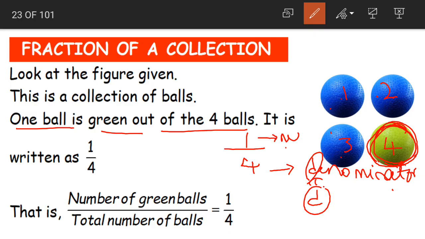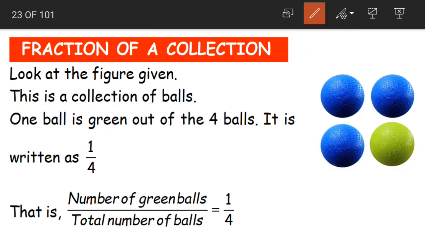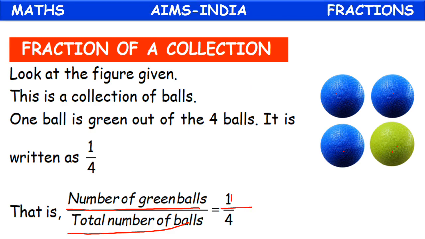Yes, it is written as 1 by 4. The fraction for this green ball will be 1 by 4. That is the number of green balls divided by the total number of balls. The number of green balls, 1, divided by 4, the total number of balls.